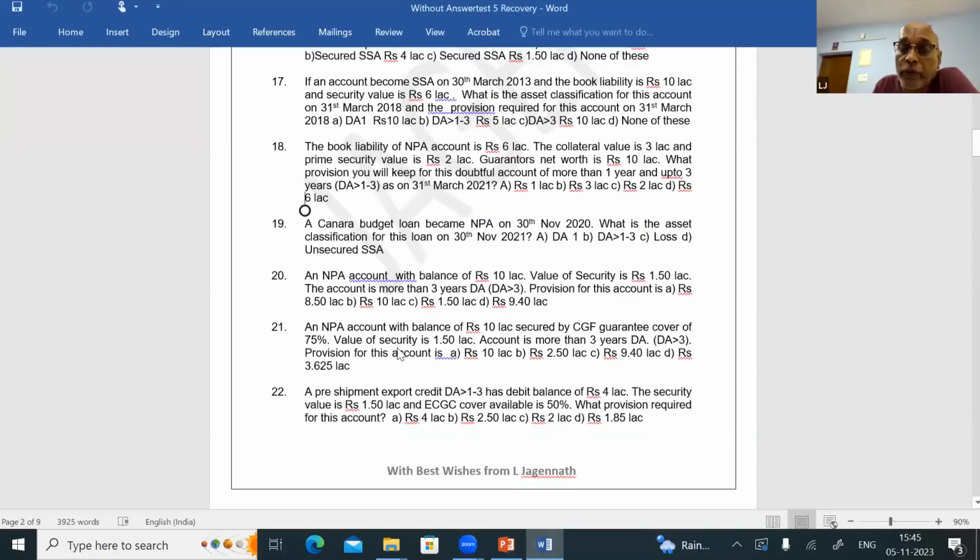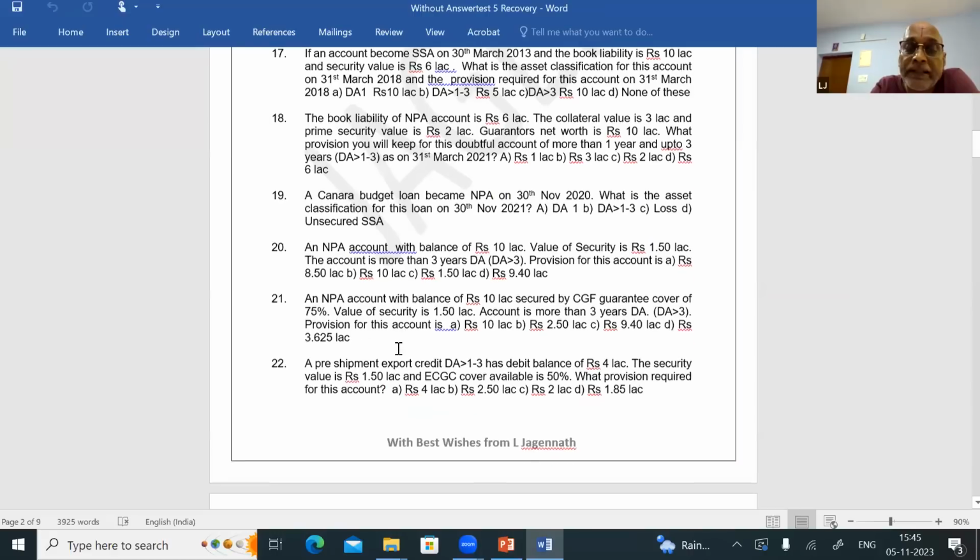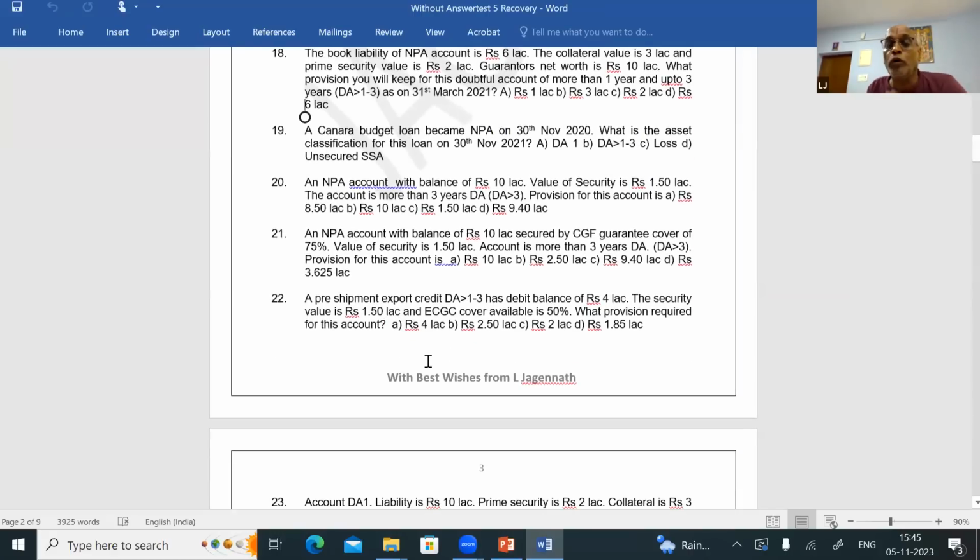Answer for question number 21 is D. Question number 22. A pre-shipment export credit, DA more than 1 up to 3. What is the provision for DA more than 1 up to 3? Deficient plus 40% on the security. Okay, sir? Deficient plus 40% on the security. That you keep in mind.